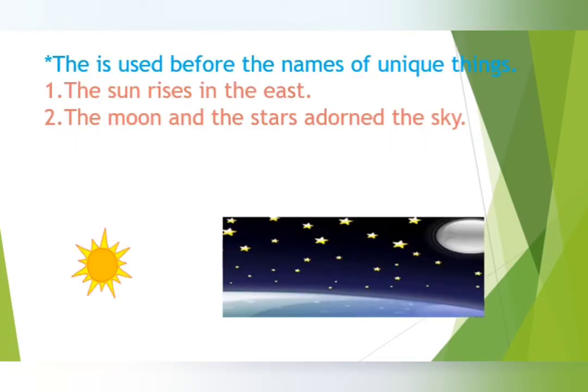The is also used before the names of unique things. Those things which are only one in the whole universe. The sun rises in the east. Before sun we have used the. The moon and the stars adorn the sky.